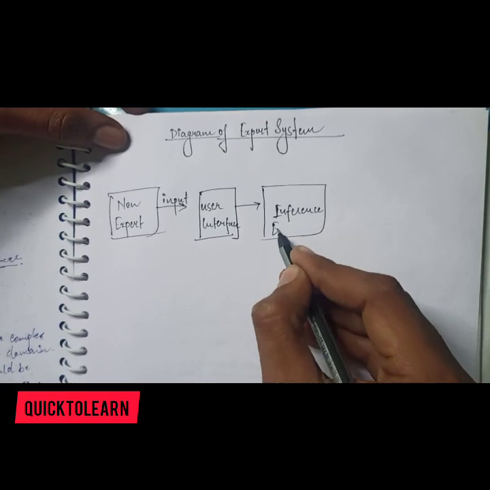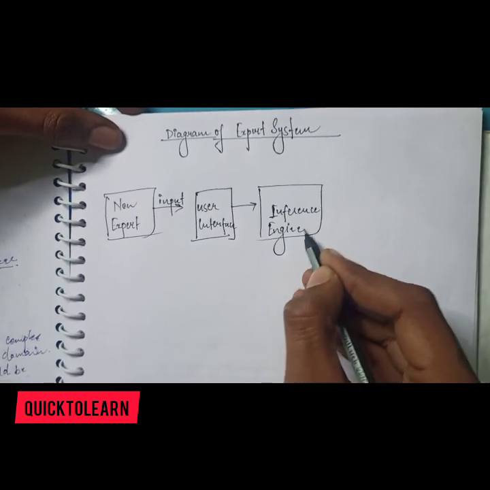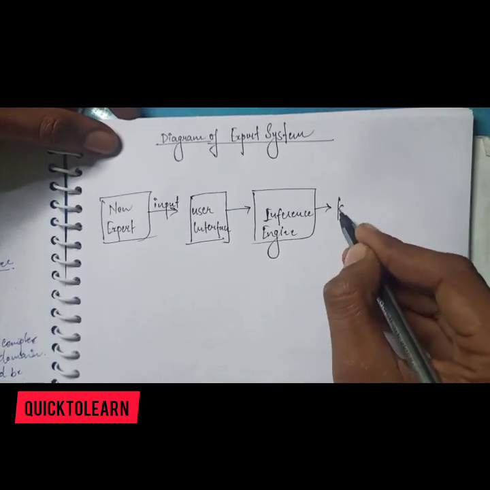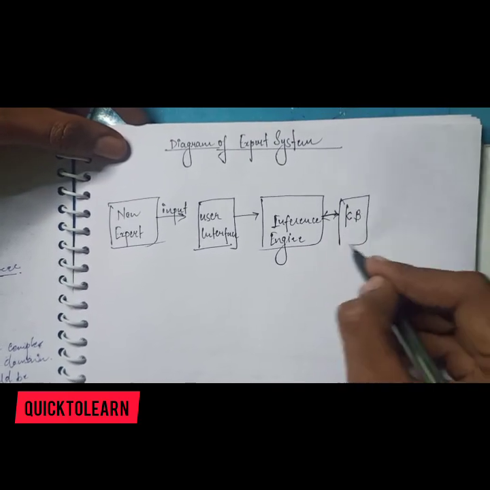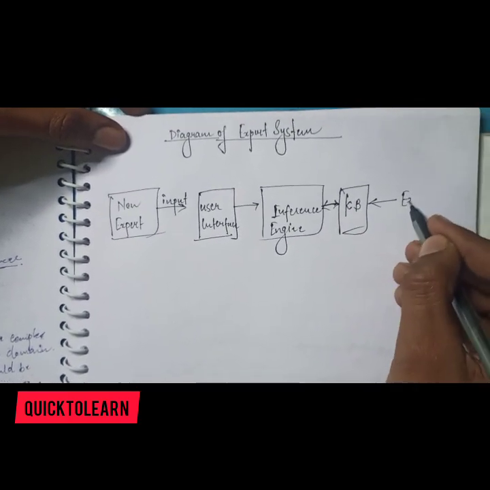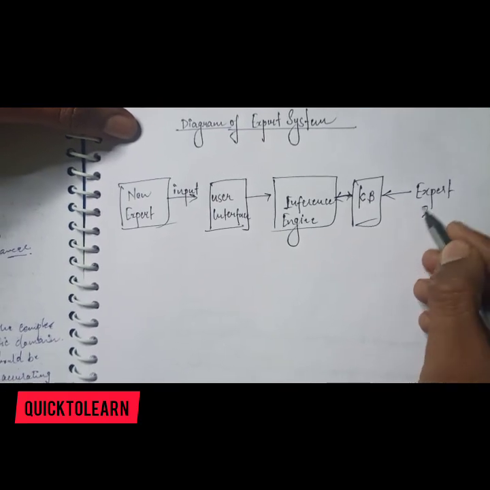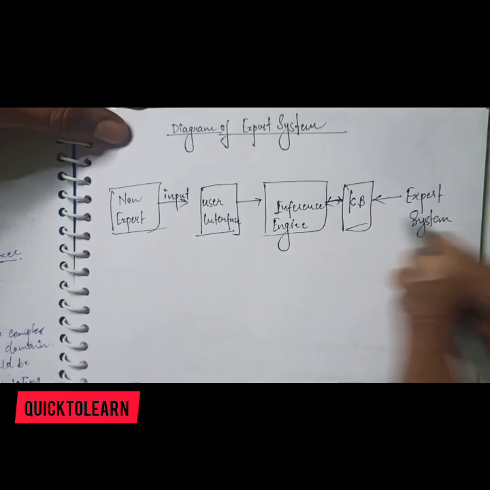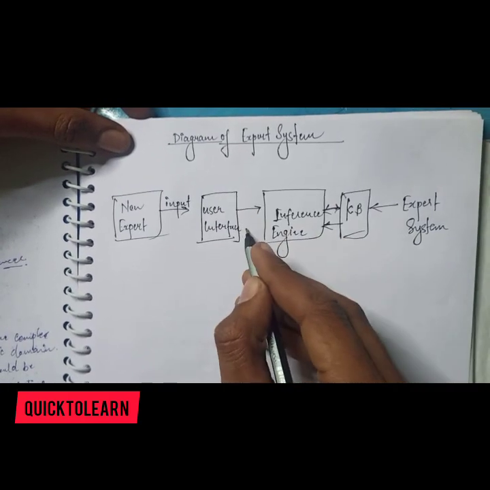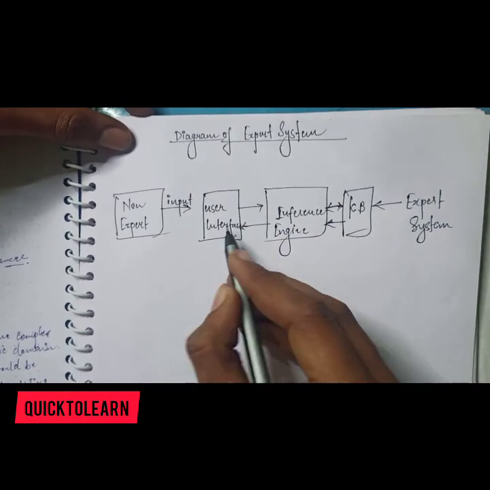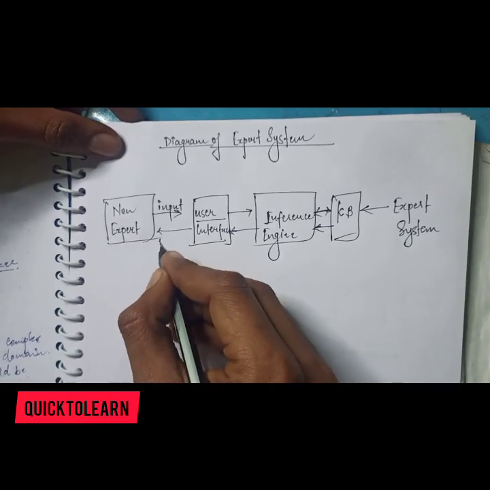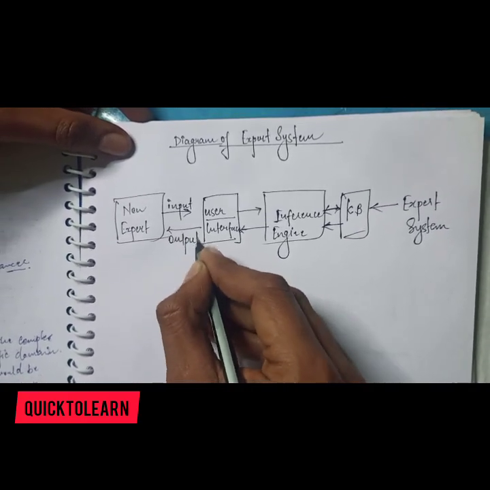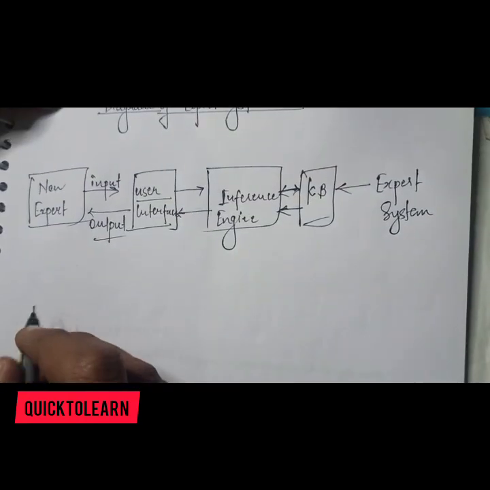This inference engine extracts from the knowledge base, and the knowledge base is built from an expert, and that is given to the inference engine. The inference engine gives it to the user interface, and the output is provided. This is the diagram of an expert system.